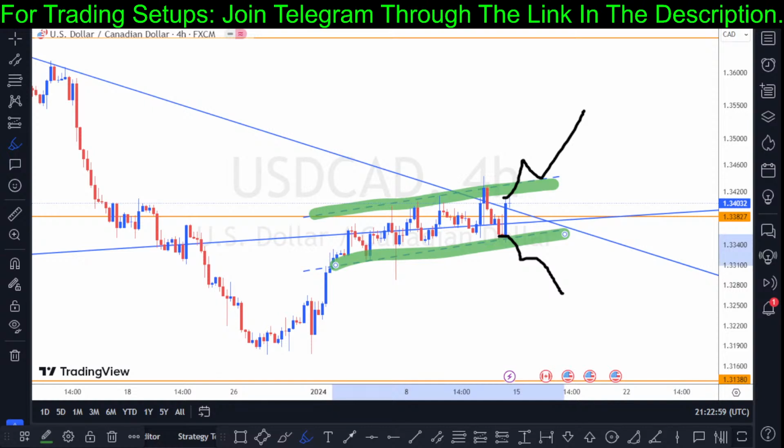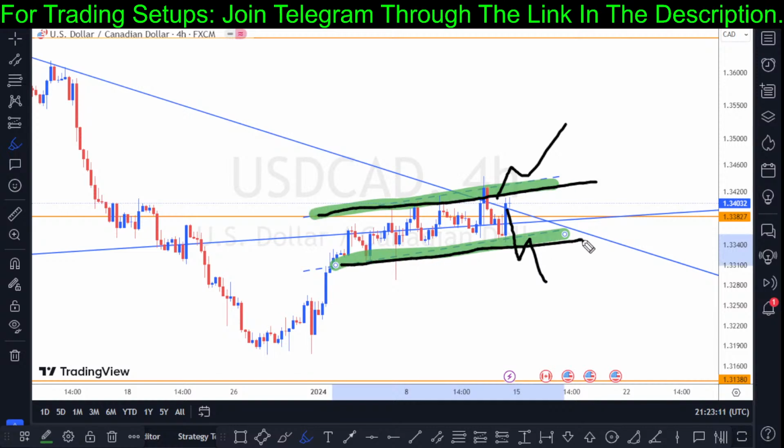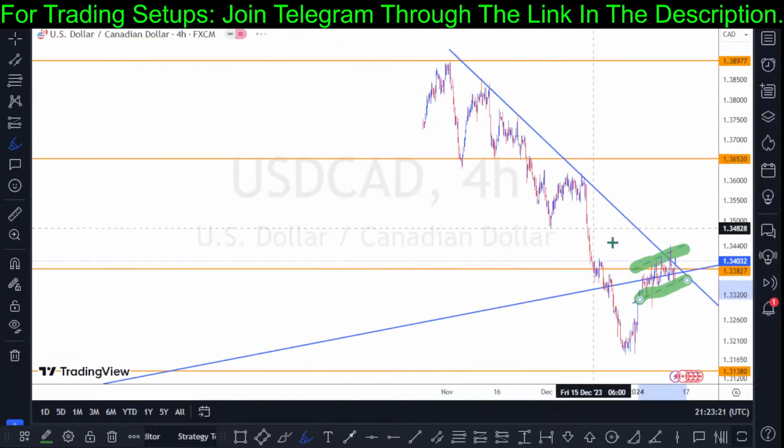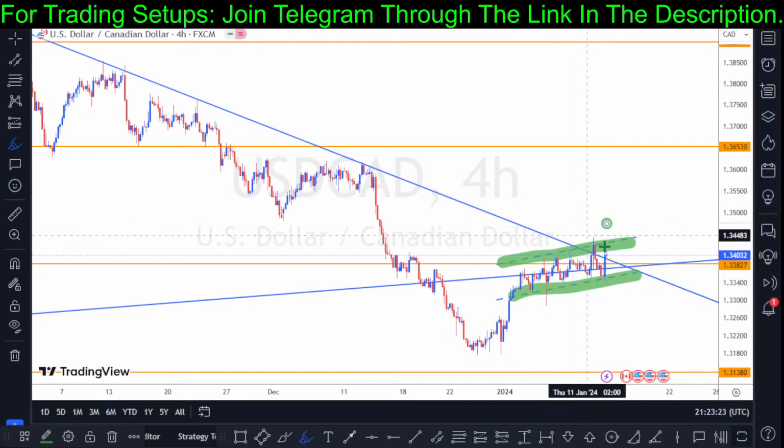So if you can see a break to the downside, that would be nice, right? Alternatively, price could break to the upside. Okay, so we need to patiently wait to see how price reacts in this channel next week based on the 4-hour chart. So this is what we have on the price chart of USD Canada, but it will be better if price can break to the downside based on the direction of the momentum of the trend. Okay, so that is what I have on the USD paired against the Canadian dollar.